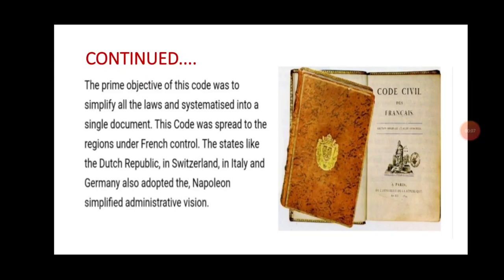Students, in the Napoleonic Code, we have seen that many changes were introduced by Napoleon in France when he became Emperor. We have also seen that due to these changes, peasants, artisans, workers, and new businessmen enjoyed a newfound freedom.